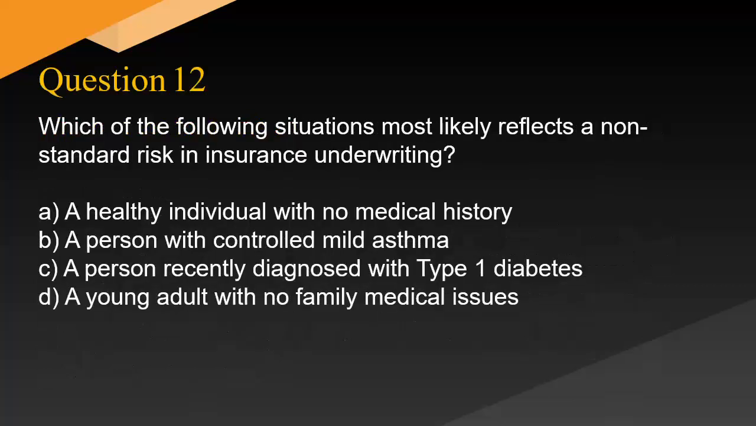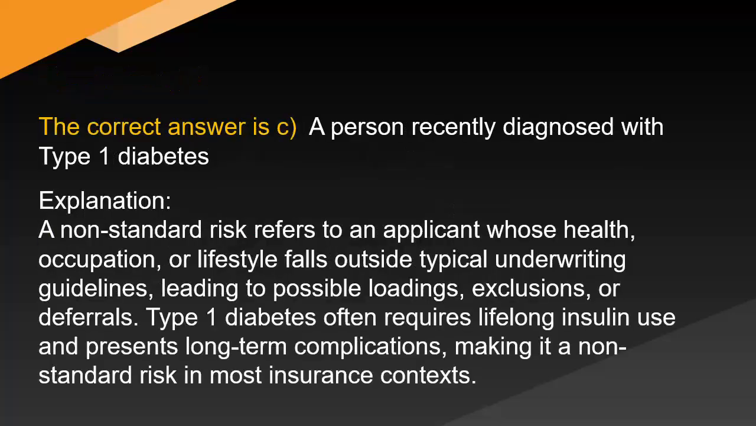Which of the following situations most likely reflects the non-standard risk in insurance underwriting? A. A healthy individual with no medical history. B. A person with controlled mild asthma. C. A person recently diagnosed with type 1 diabetes. D. A young adult with no family medical issues. The correct answer is C. A person recently diagnosed with type 1 diabetes.